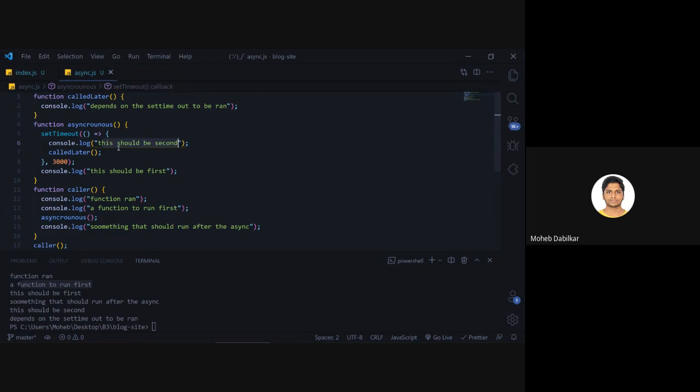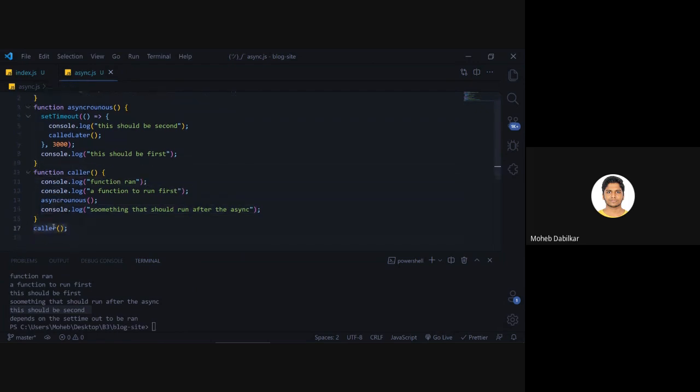and then over here we were expecting this to be first. No, we knew that this would be second, but looking at the flow of the program now, this should have been first, but it did not happen like that. It said that this should be second. But even before this is being run, it knows that this function has a set timeout, so it is an asynchronous function. So before calling that function, now what it did was it did this. So it says something that should run after the async. Okay, so I by myself am getting confused over here.